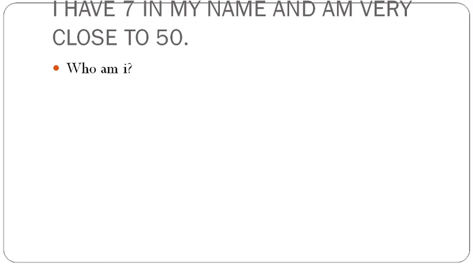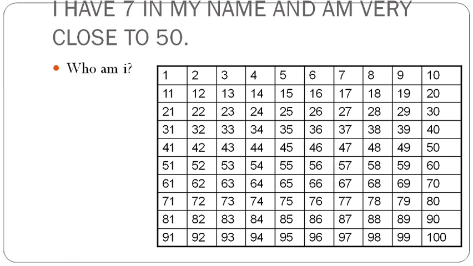Next question is asking that I have 7 in my name and I am very close to 50. Let's take the help of number table and find out the number 50 here. And whenever we are doing this type of question, we can go forward and we can come backward also. Let's come backward and try to find out the digit 7.